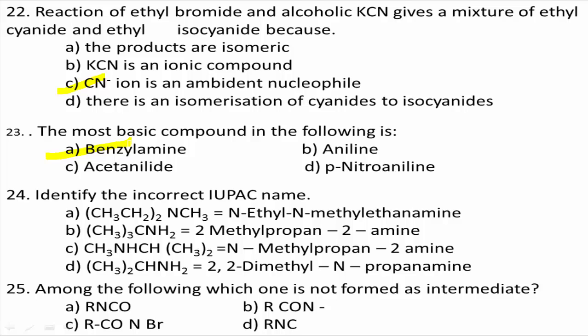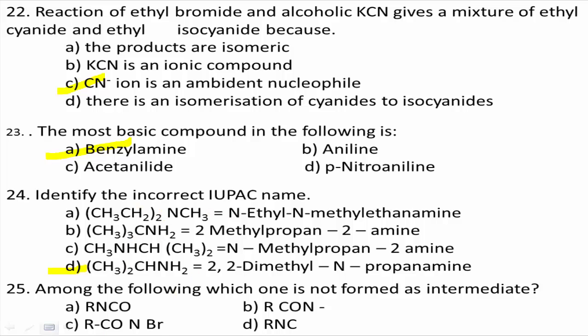But the correct IUPAC name of the fourth compound is propan-2-amine, while they have given 2,2-dimethylpropanamine. This is the wrong IUPAC name. Therefore D is our right answer, because it contains the incorrect IUPAC name.